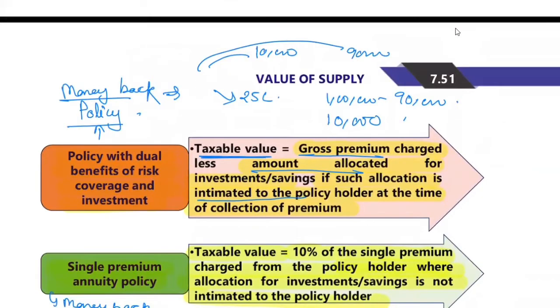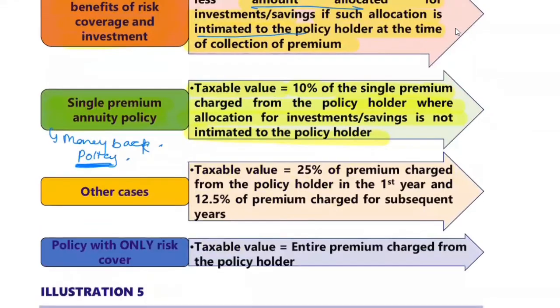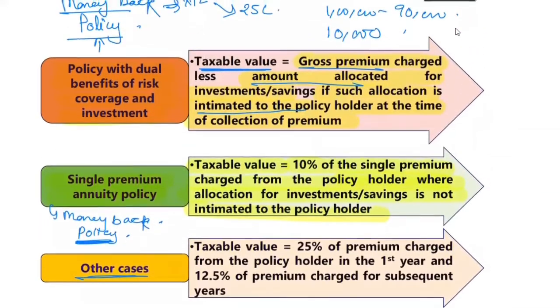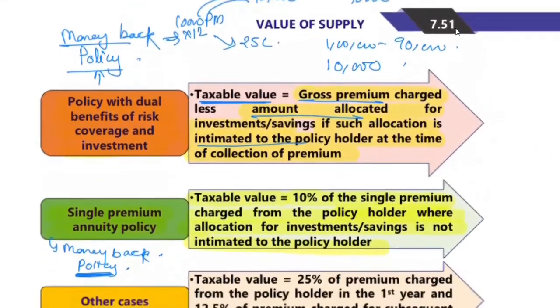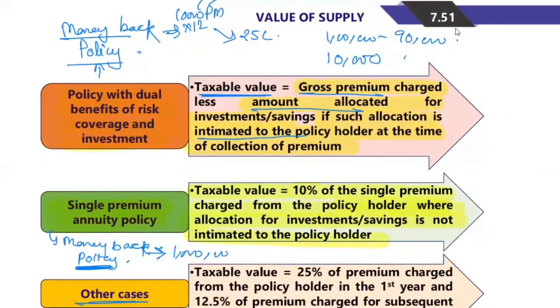Say, they're saying gross premium. So say suppose you're depositing 10,000 per month. In that case, what is the gross in the year? It is 1,20,000. Now you allocate it if you know it. If you don't, then we'll come to other cases and see what they say. Here you are paying yearly, so 1 lakh rupees. If you know or don't know, that's not an issue. The whole amount you are paying in a year, that is 1 lakh, 10% of that single premium charged from the policyholder becomes the value of supply.